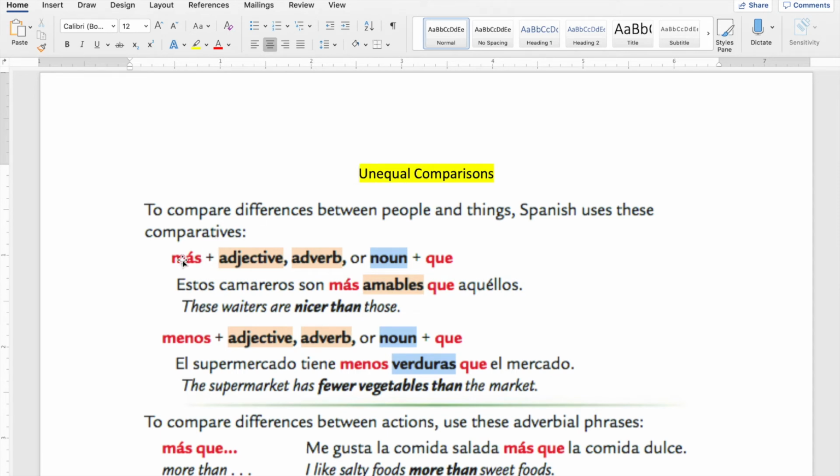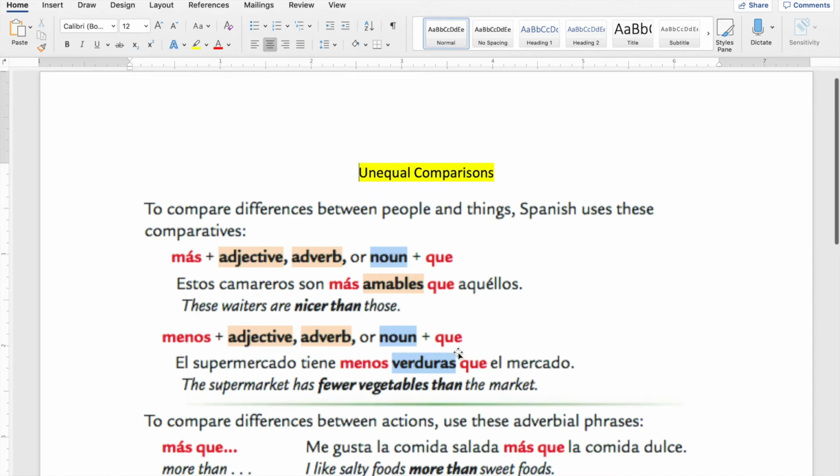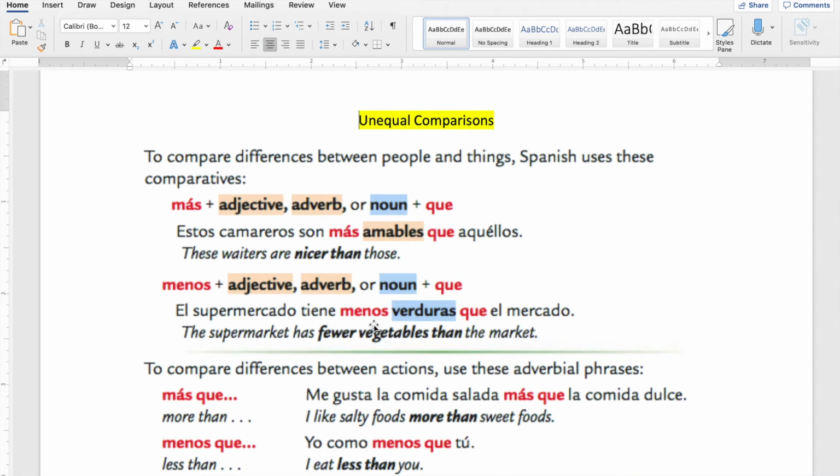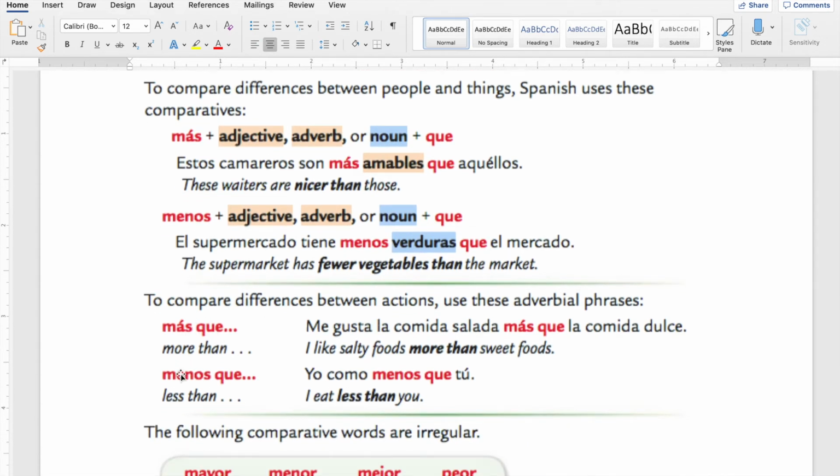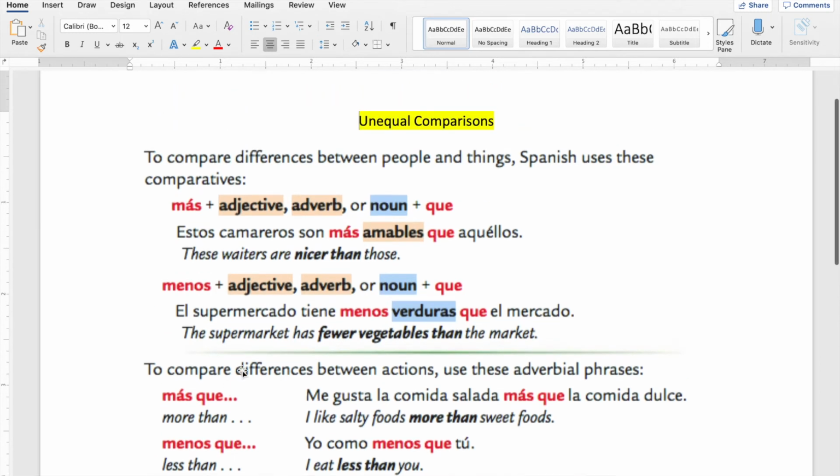So we're going to use más plus an adjective plus que, or menos plus an adjective plus que, or más que together and menos que together, okay? So again, we're doing unequal, so you have to use más ... que. You have to use a verb, an adjective, or a noun, and you're comparing two things that are very different. For example, I don't like this example, but I'm going to say, for example, Julia